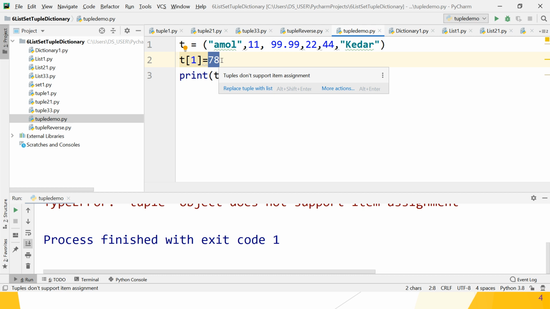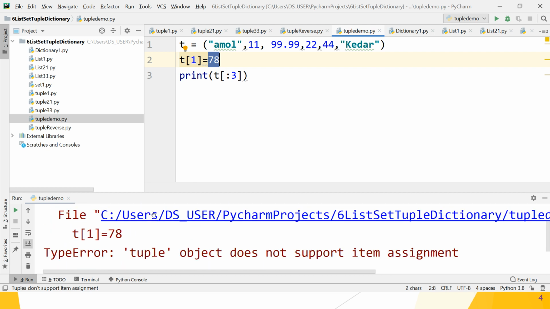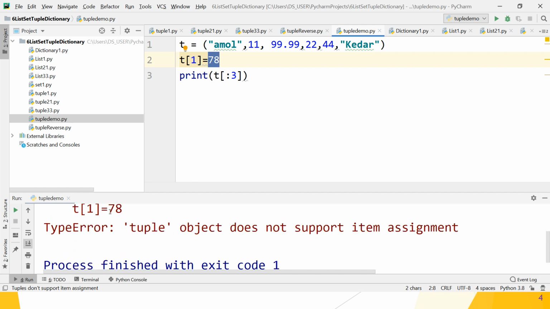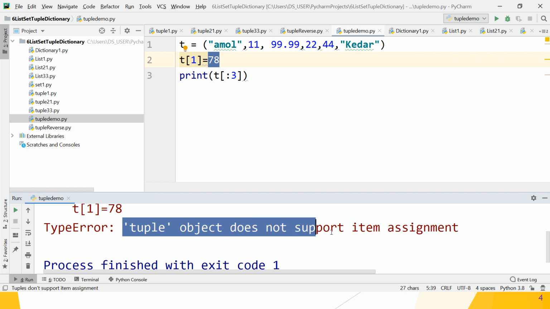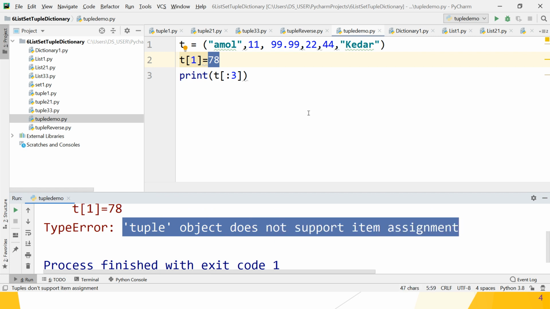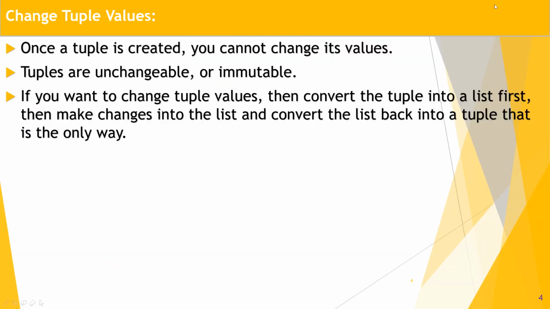If you want to change the value of index 1, it does not change because it is a property of the tuple, and it gives a type error. What is the error message? Tuple object does not support item assignment, because once we initialize the tuple, we cannot change the values in that tuple. Great guys, hope you understand that tuples are immutable, so it does not work. Let's move on to the next point.